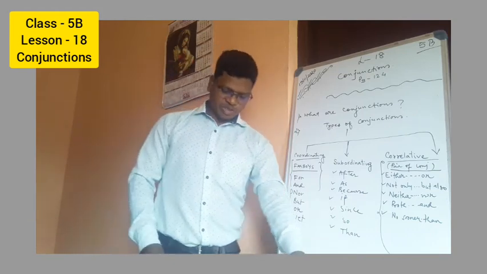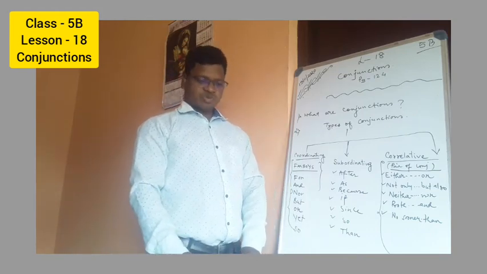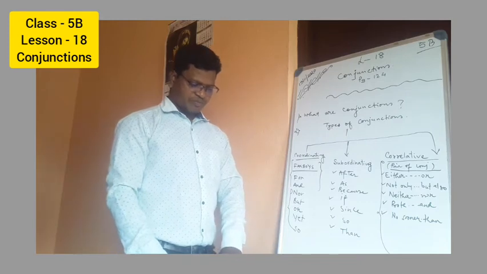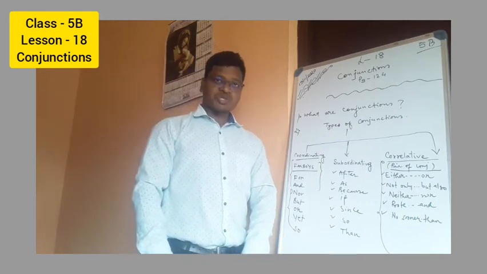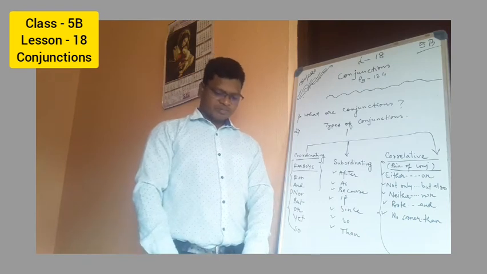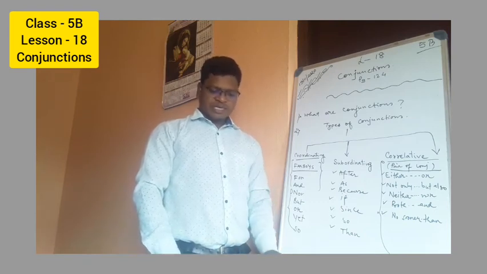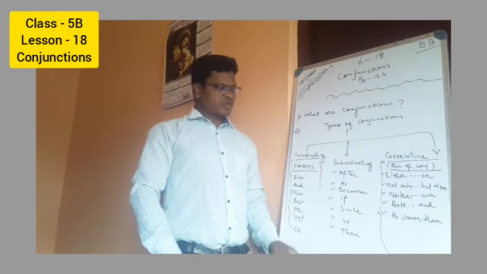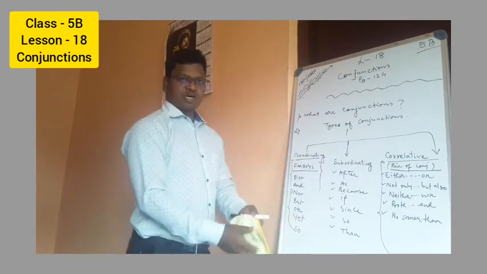Now come to page number 125 of your book. We are going to talk about the usage of and. And joins things or ideas that are similar. So what is the work of and?